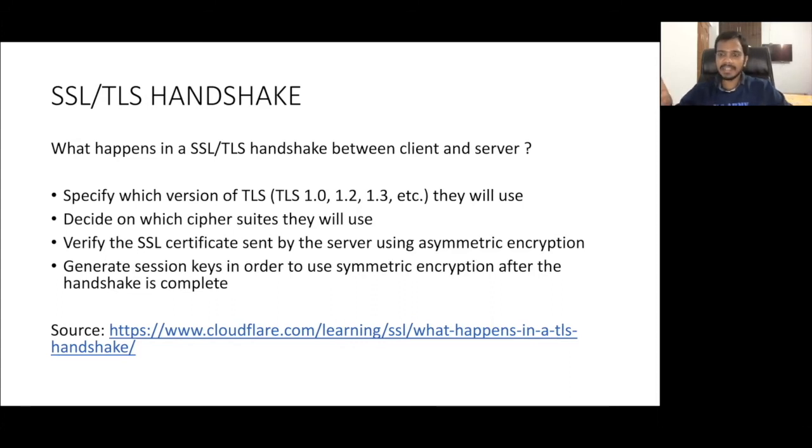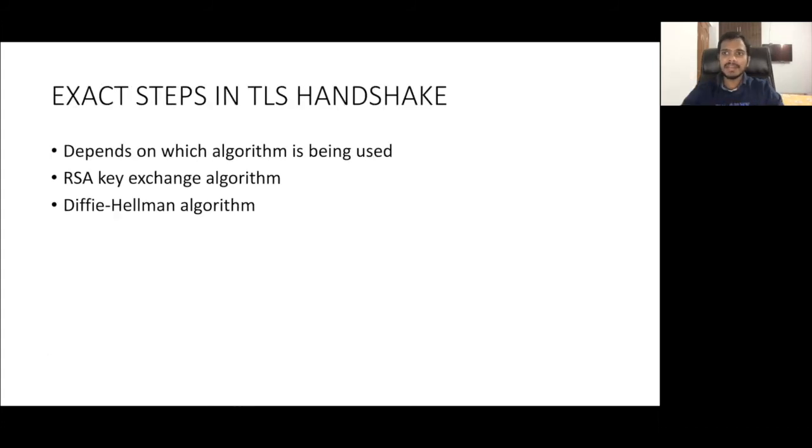Let's say if this private key is known to someone else also, let's say a third person, then again this communication is not safe, because that third person can also see what they are communicating. Now let's look at what the exact steps in the TLS handshake are.